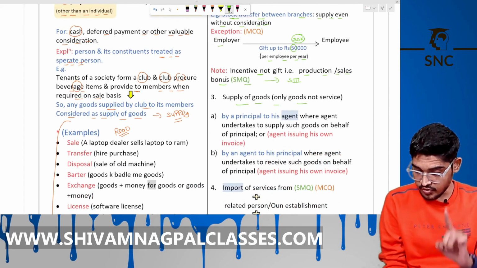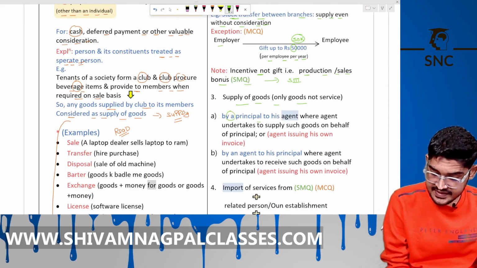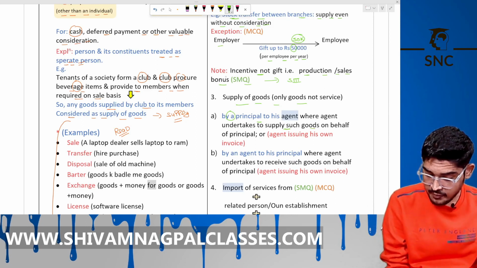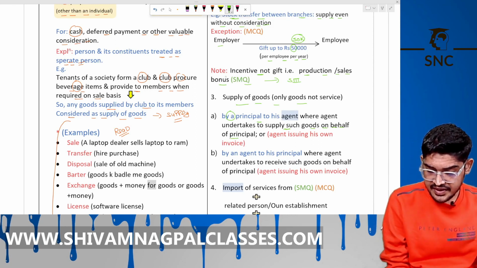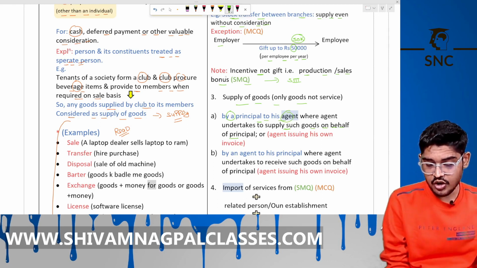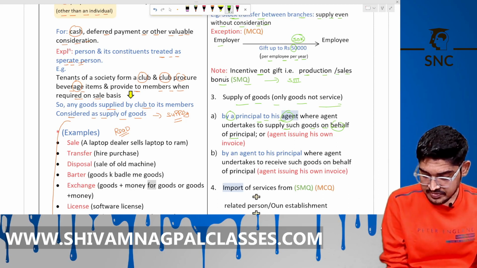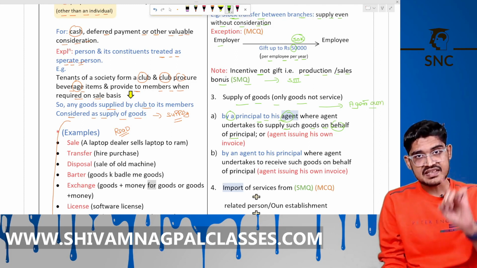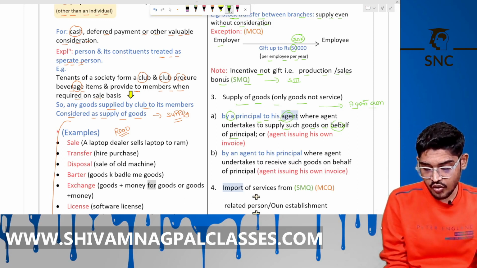Okay. The next is supply of goods, only goods, not services, by a principal to his agent, where the agent undertakes to supply such goods on behalf of the principal. The principal is sending goods to the agent, and the agent sells the goods on behalf of the principal. If the agent gives his own invoice to the final consumer, then that transfer by principal to agent without consideration qualifies as a supply, when the agent gives his own invoice.